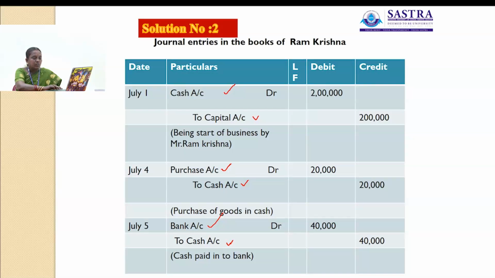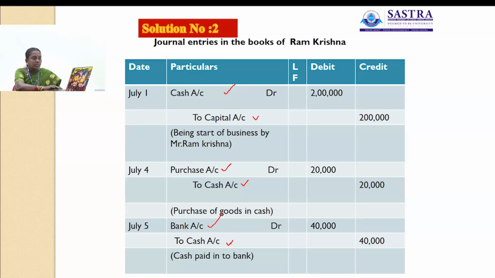Then next one is goods sold for cash. Here goods sold for cash, that is also sales, cash sales. So there are two accounts involved here. One is cash account and another one is sales account. So cash account debit to sales.